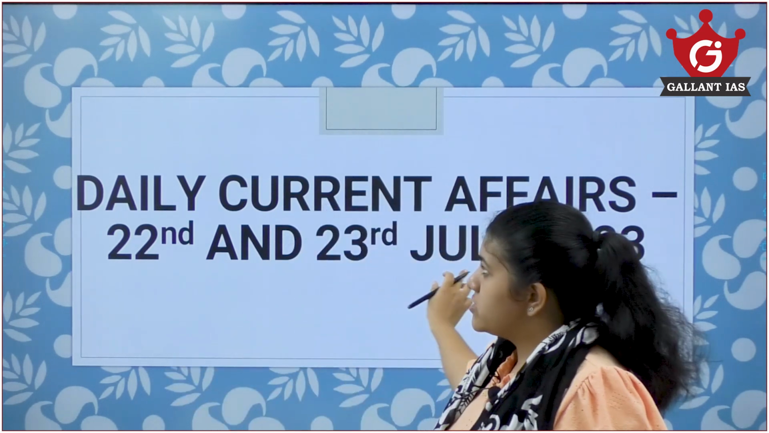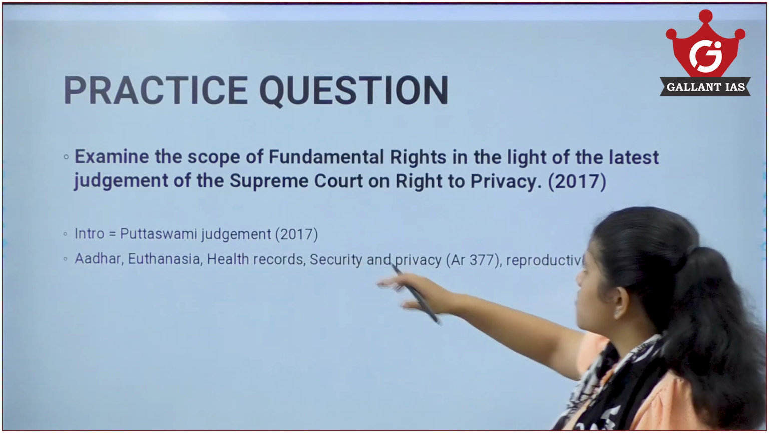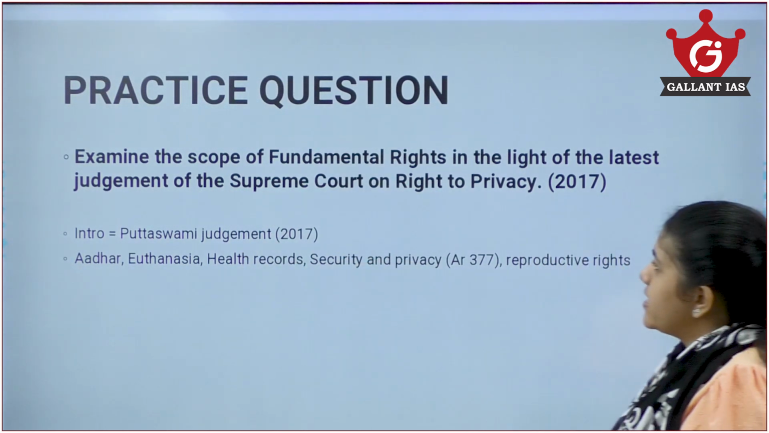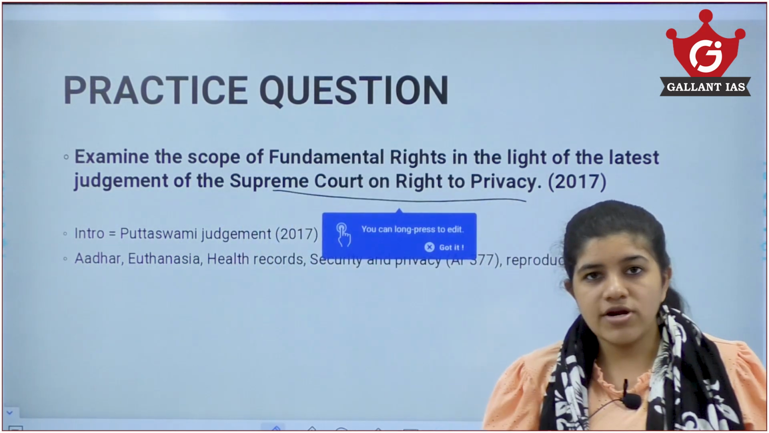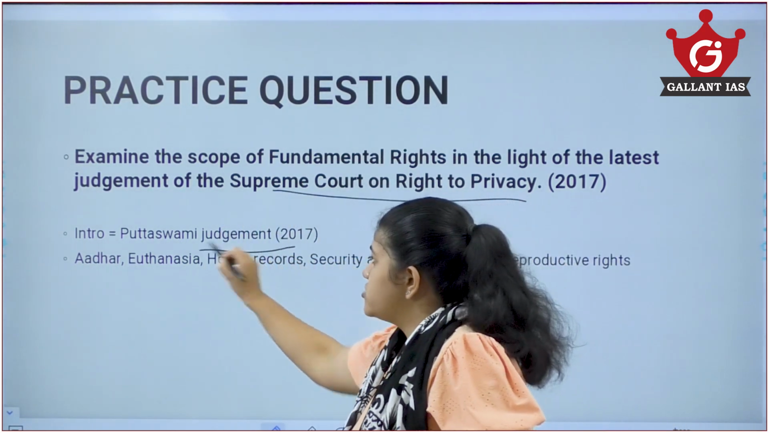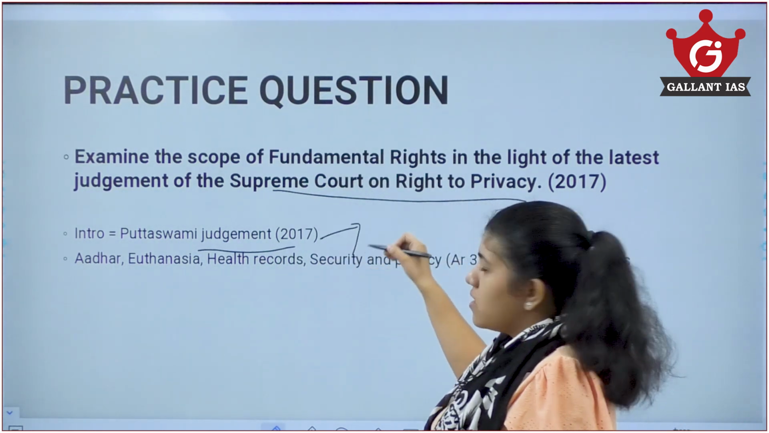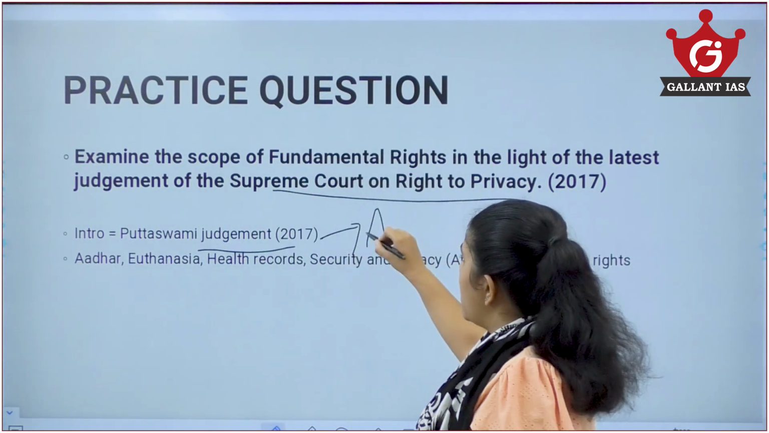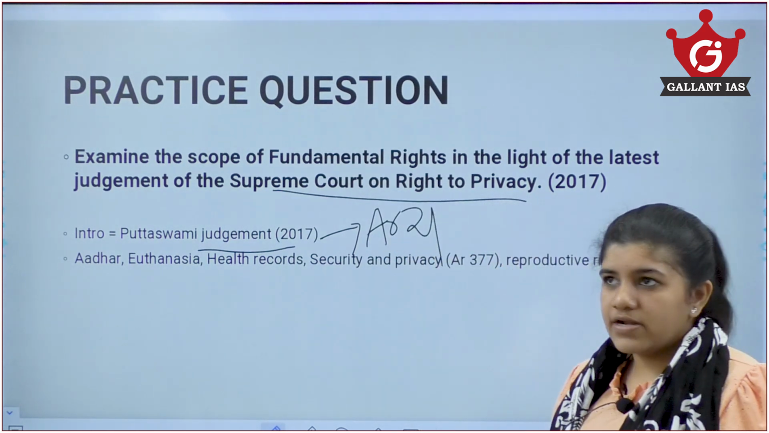So let's move on to yesterday's mains practice question first. I have given you the topic of examining the scope of fundamental rights in the light of the latest Supreme Court judgment on the right to privacy. In the introduction you should mention the judgment, that is the Puttaswamy judgment, in which the Supreme Court said that the right to privacy is a fundamental right under Article 21.